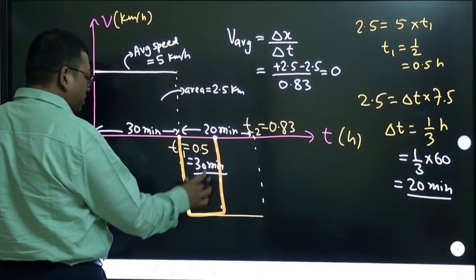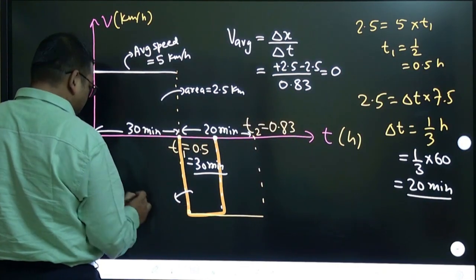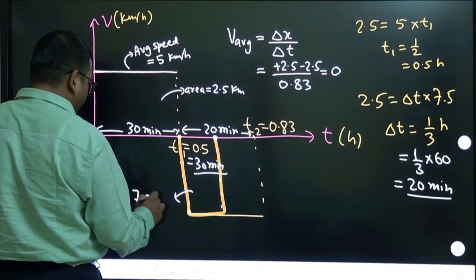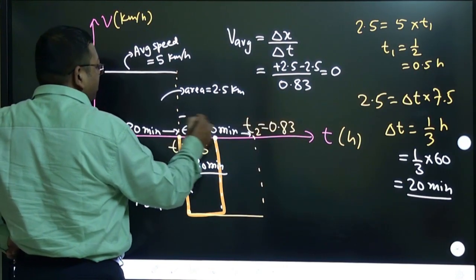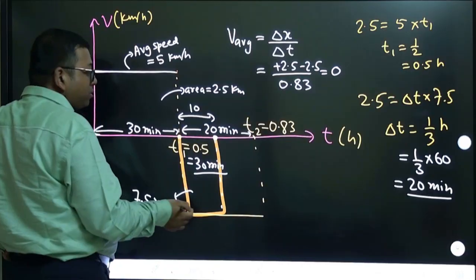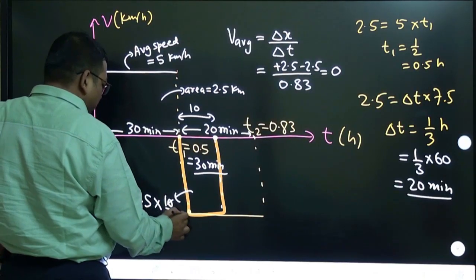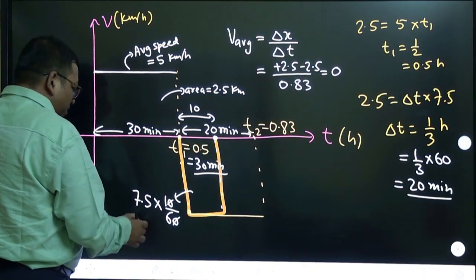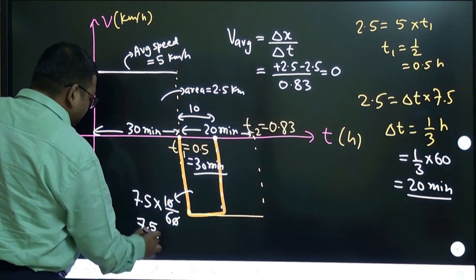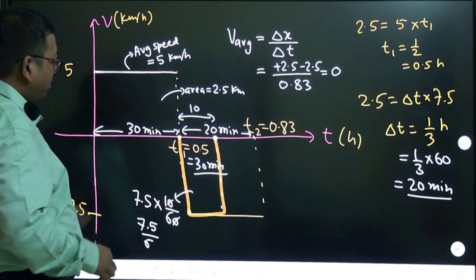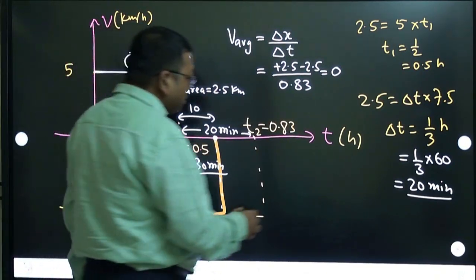We can do that. So how much is this area? Rectangle. So this is 7.5 kilometer per hour, and this is 10 minutes you are taking. 10 minutes you have to convert into hours. So 10 divided by 60, 1 by 6, right? So that means 7.5 by 6. You can simplify this also, but I am leaving it as it is. 7.5 by 6. This area, of course negative.